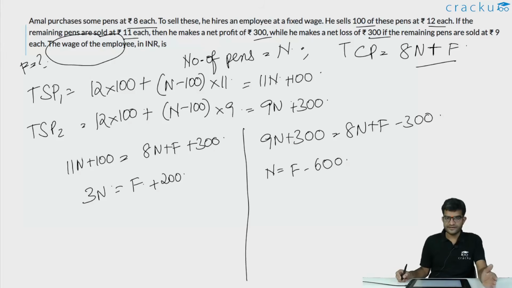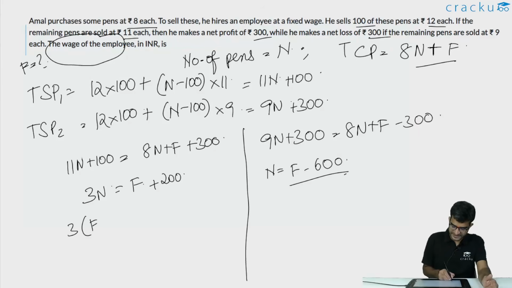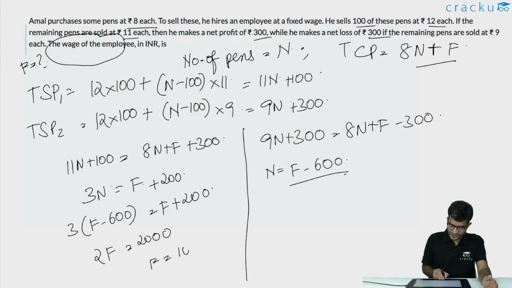So we are going to substitute the value of n in the first equation. So 3 times f minus 600 is equal to f plus 200. Or the value of 2f will be equal to 2000, or the value of f is equal to 1000. So the fixed wage that is given to the employee is rupees 1000.